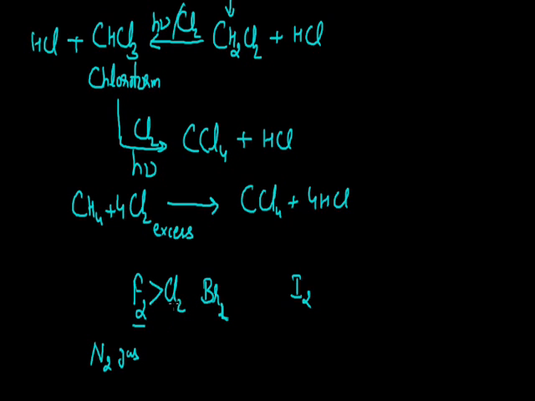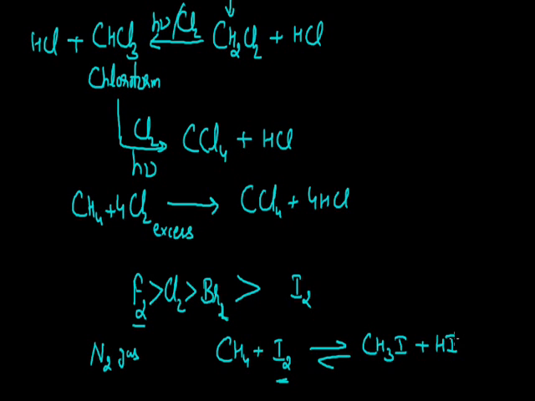Now, compared to chlorine, if we go for halogenation with bromine, this reaction occurs at a slower rate than with chlorine. While in the case of iodine, this reaction is reversible since the reactivity of iodine is very low. Like if I start with methane and make this react with iodine, this reaction is reversible due to the very less reactive nature of iodine. By the reaction, one hydrogen atom is replaced, with the formation of hydrogen iodide.